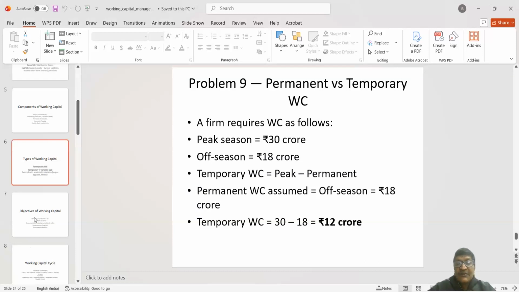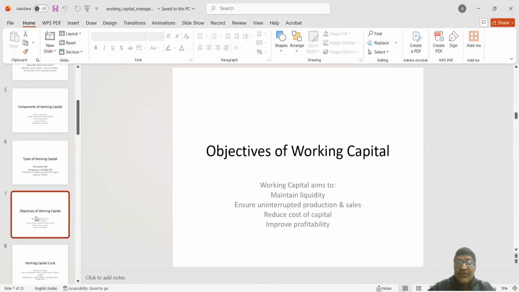Now, what are the objectives of working capital management? Basically, the objective is to maintain the liquidity in the organization. We know that NWC, net working capital, reflects the liquidity of an organization. And why it is required? It is required to ensure uninterrupted production and sales. These two are the main objectives of working capital management in any organization.